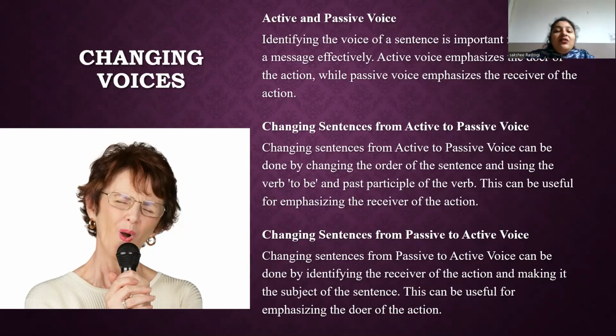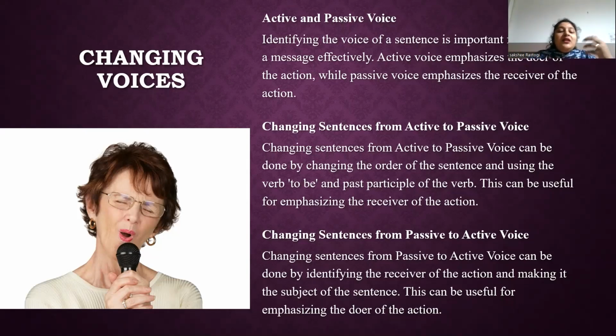So what is active and passive voice? Active and passive voice are two grammatical constructions that differ in their emphasis and have different sentence structures. In active voice, the subject performs the action, emphasis is on the doer, means agent, whose structure is subject plus verb plus object, which is SVO.